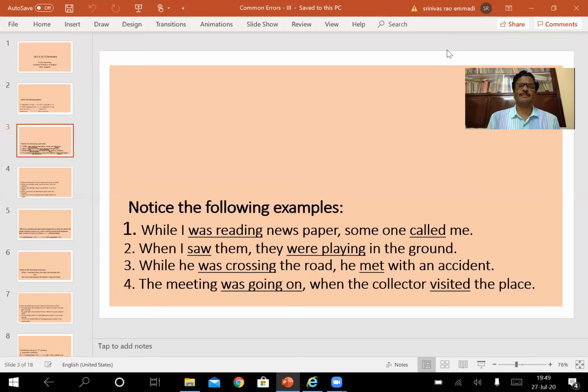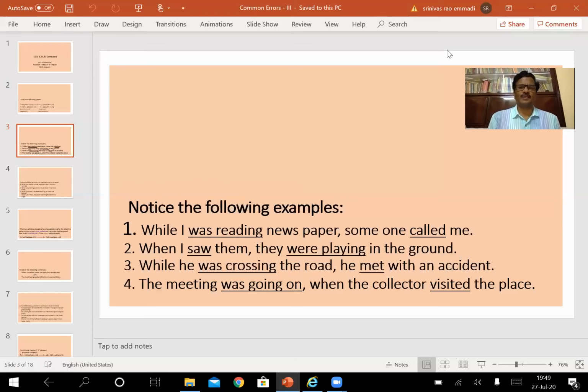The first clause is in past continuous tense, whereas the other clause is in simple past tense. Was plus ing form, reading, and here in the second clause, someone is the subject, called is the V2 form. So the past continuous tense and simple past tense combination is used here. The underlined part indicates the pattern as I have just shown you in the previous slide.